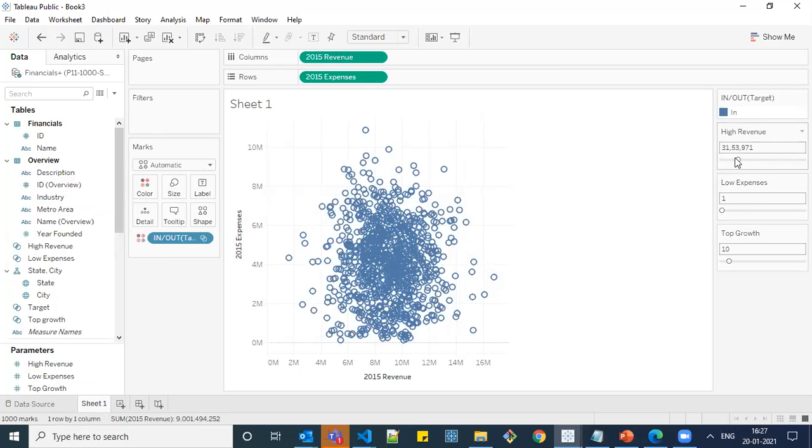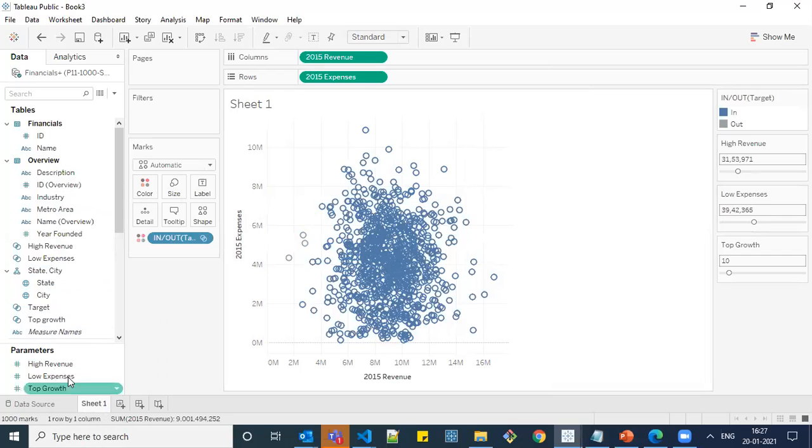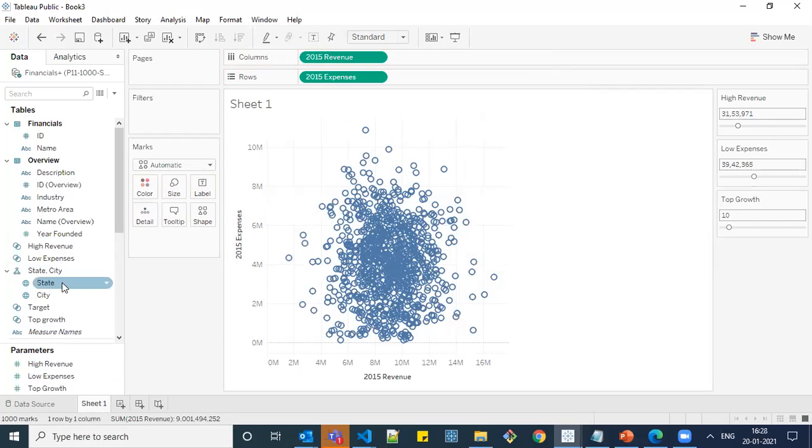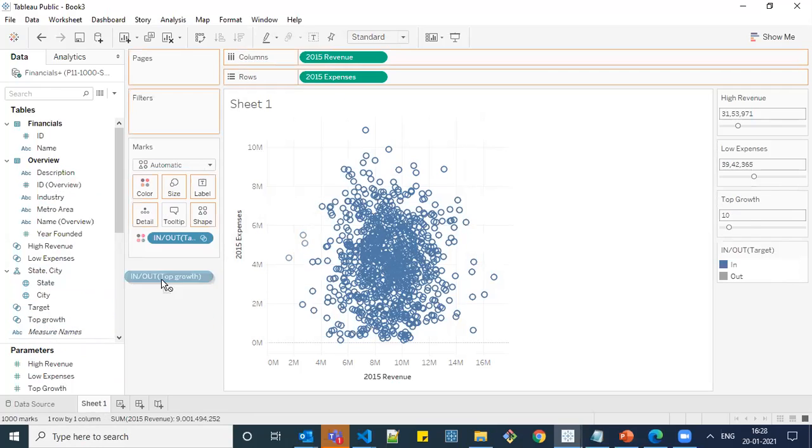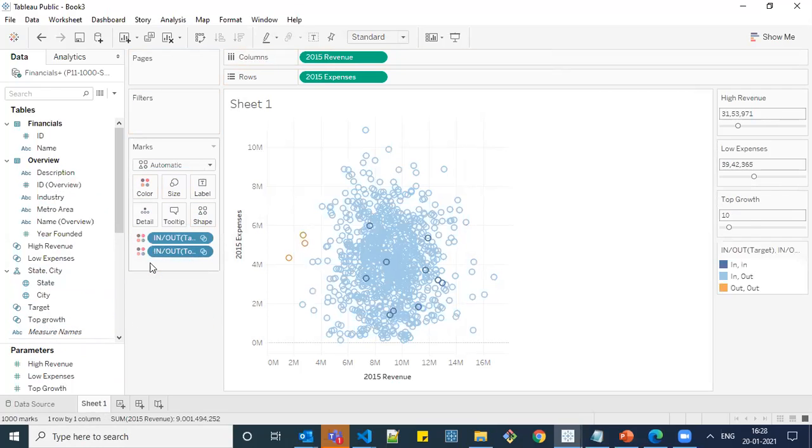So if you adjust, you can find your changes in the corresponding graphs. For that, what we need to do is put it color over detail, and I have added this as well to color. Sorry, need to add target as well as the top growth and change this to color as well.